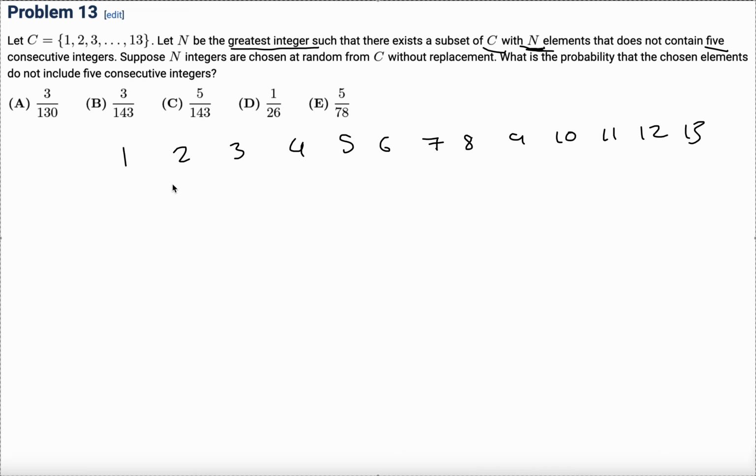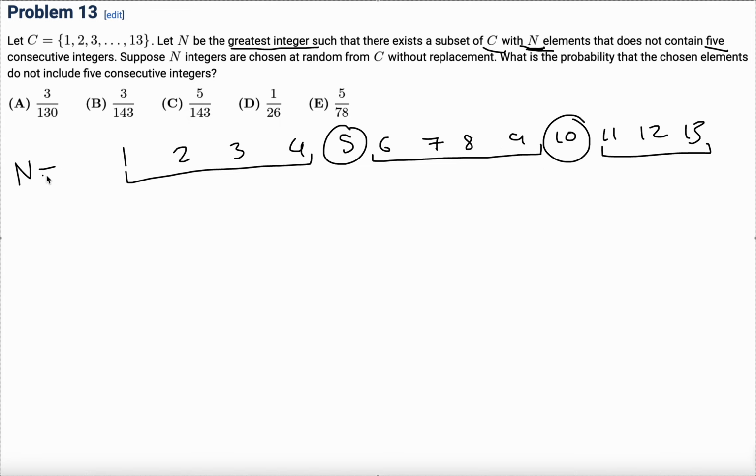And so, well, we can have 1, 2, 3, 4, but we can't have 5 because then we'd have 5 in a row. And then we could get 6, 7, 8, 9. That could be 1. And then we could get 11, 12, 13. And we can't have 10 because then we get 6, 7, 8, 9, 10. So these are the sorts of sets we could have. And so what we can see here is, well, there's 4. This one's going to be an odd one out. So this is suggesting that n is equal to 4 plus 4 plus 3, which is 11.